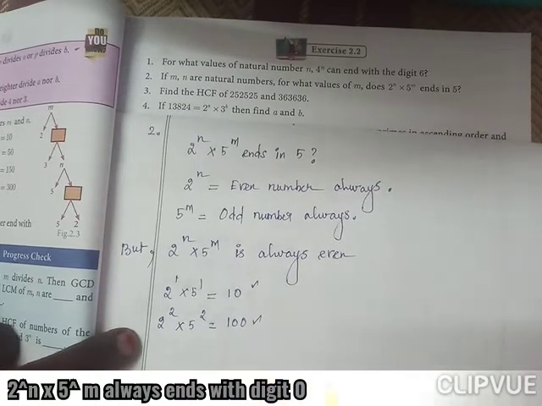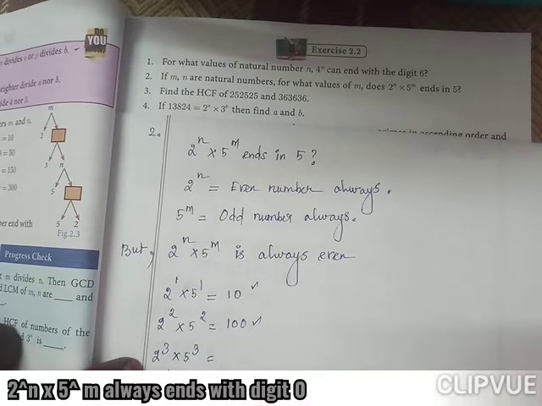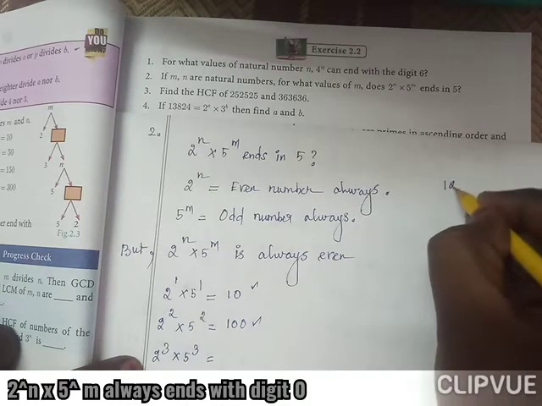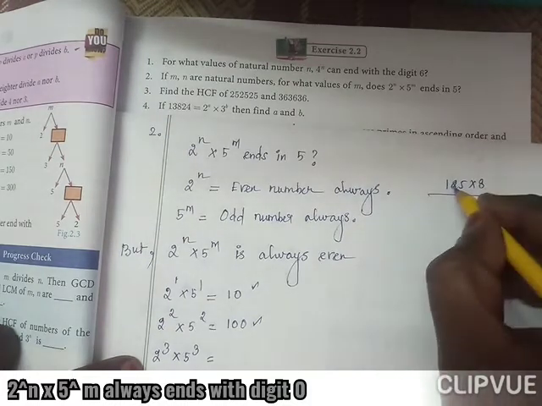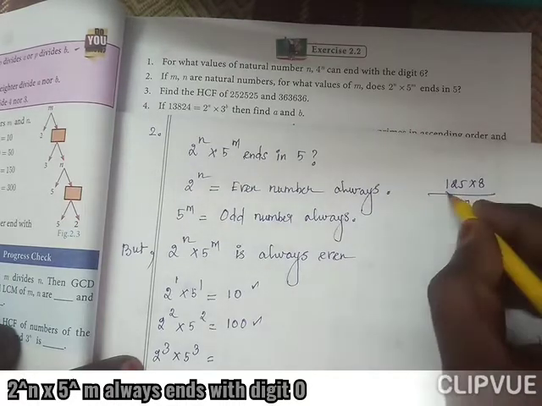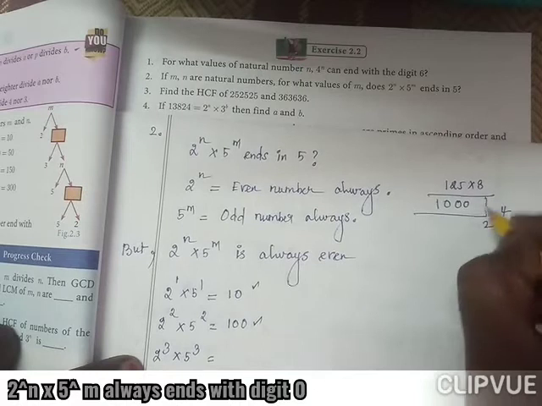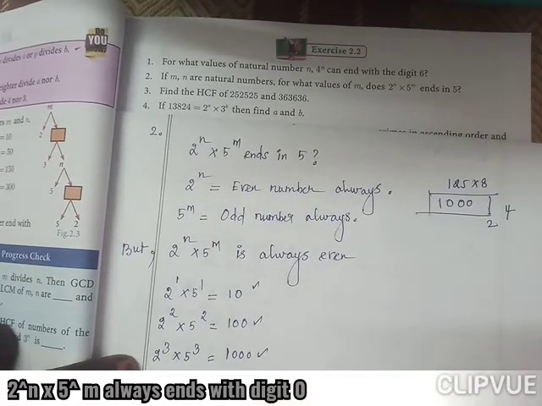Even number. And 2 cube into 5 cube: 2 cube value 8 and 5 cube value 125. So 125 into 8. 8 5s are 40, remaining 4. 8 2s are 16, 20, remaining 2. 8 1s are 8, 10. What do we get? 1000. This is also even number.